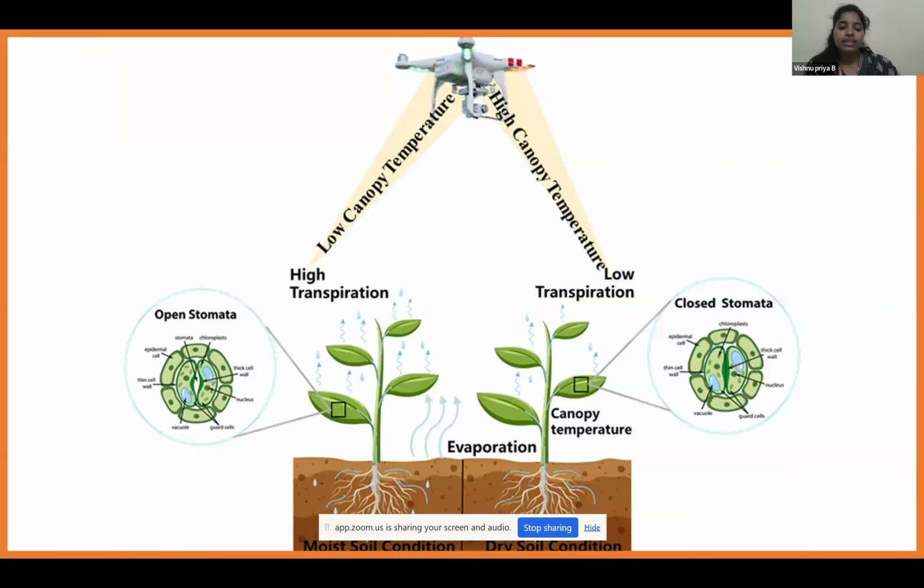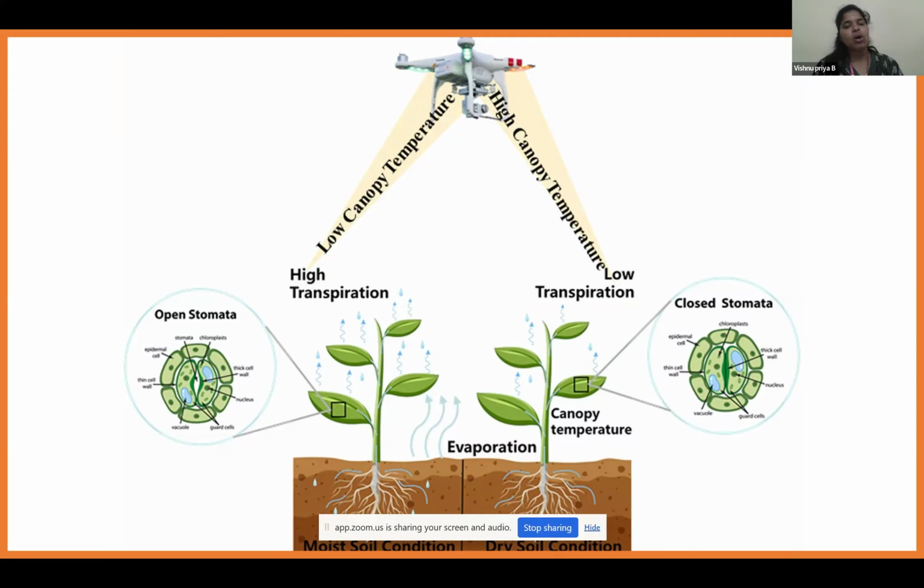What this is showing is that using the drone, we can identify the plant's actual transpiration rate, so that we can identify the water requirement of the particular plant. How this drone image gives us the output: suppose the plant has high transpiration, that is, the stomatal opening is for a long period of time, there will be low canopy temperature.